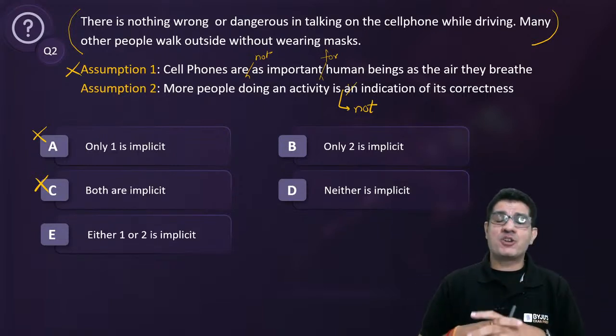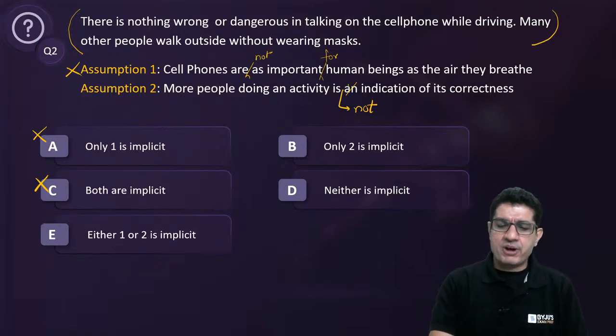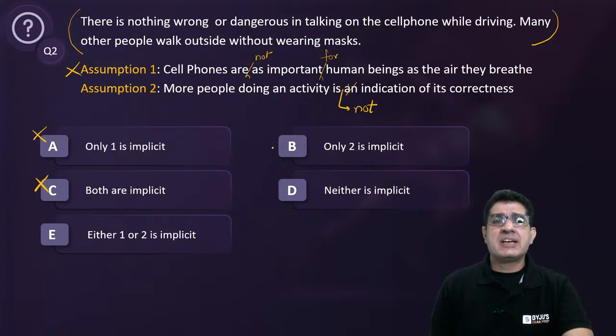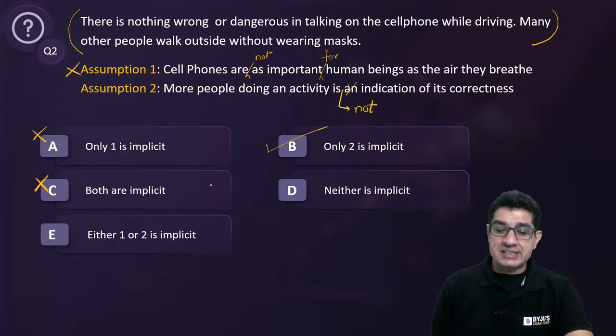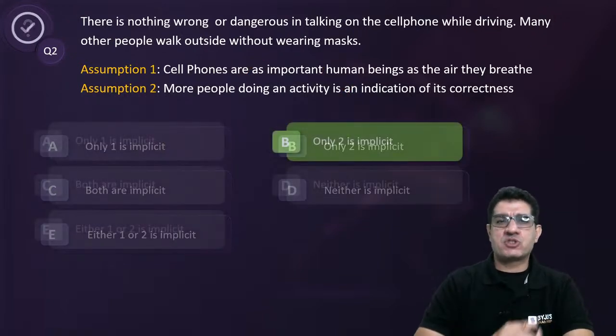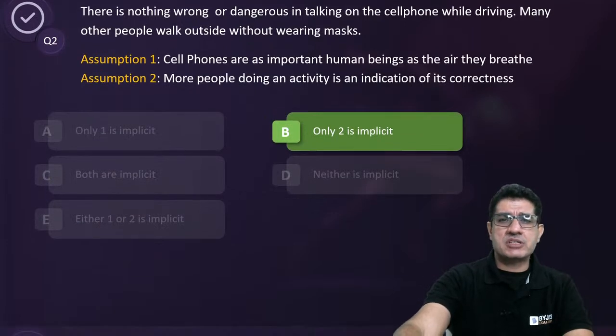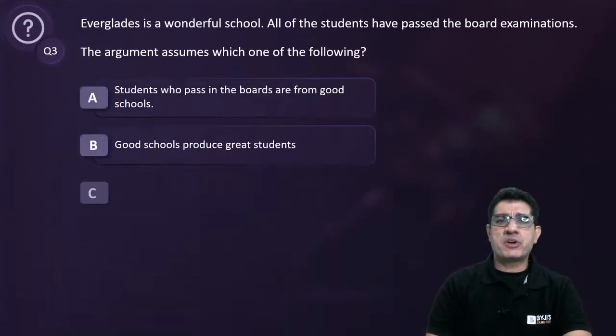And because the argument falls apart, we know that we have to have the second assumption, and I'm sure some of you have actually identified it as well, and that is why our answer is indeed B. So question number 2, answer B, only the second assumption is implicit. Here is your next question. Question number 3,